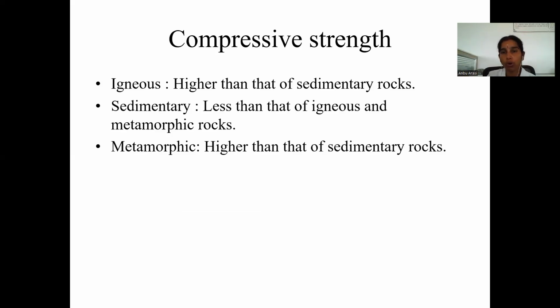Then physical characteristics of rocks. First thing, compressive strength. Let us talk about compressive strength. Compressive strength is generally higher in igneous rocks than in sedimentary rocks. Less than that are metamorphic rocks, and sedimentary is lower still. Finally, igneous rock has high compressive strength, metamorphic has somewhat less compared to igneous, and sedimentary has less compressive strength than the others.